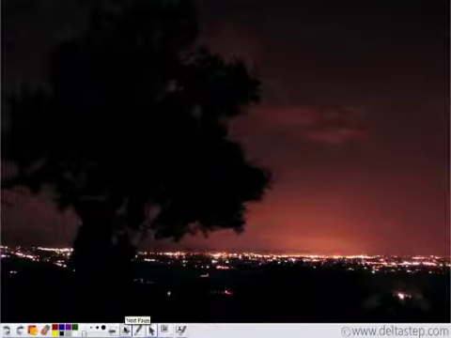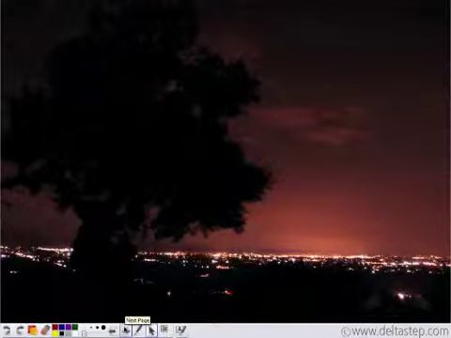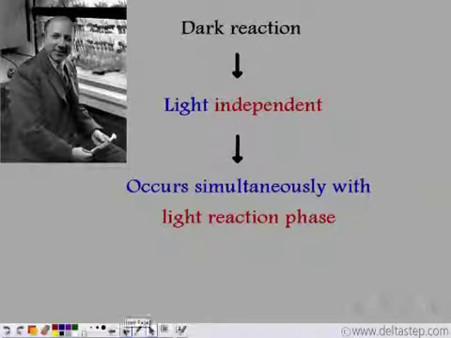But does dark reaction occur only during the night time? Well, no. Dark reaction is actually a light independent process, but it can occur even in the light. Actually, it happens simultaneously with the light reaction phase.